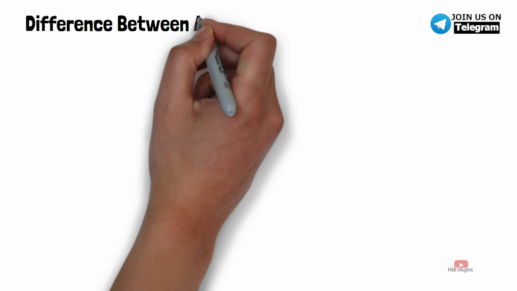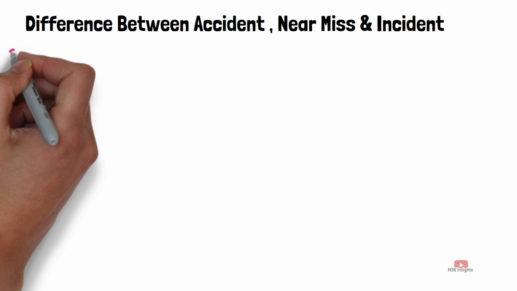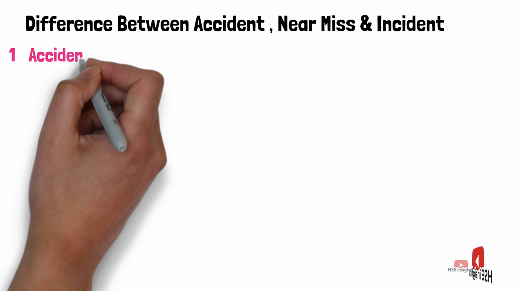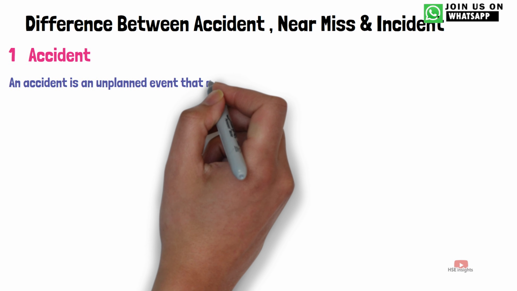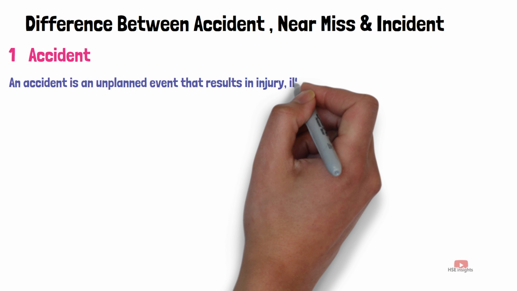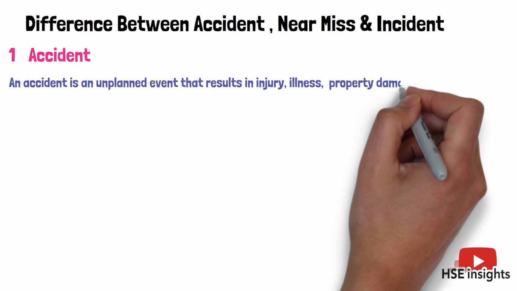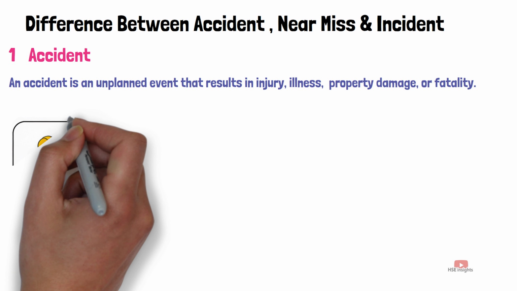Difference between accident, near miss, and incident. 1. Accident. Definition: An accident is an unplanned event that results in injury, illness, property damage, or fatality.